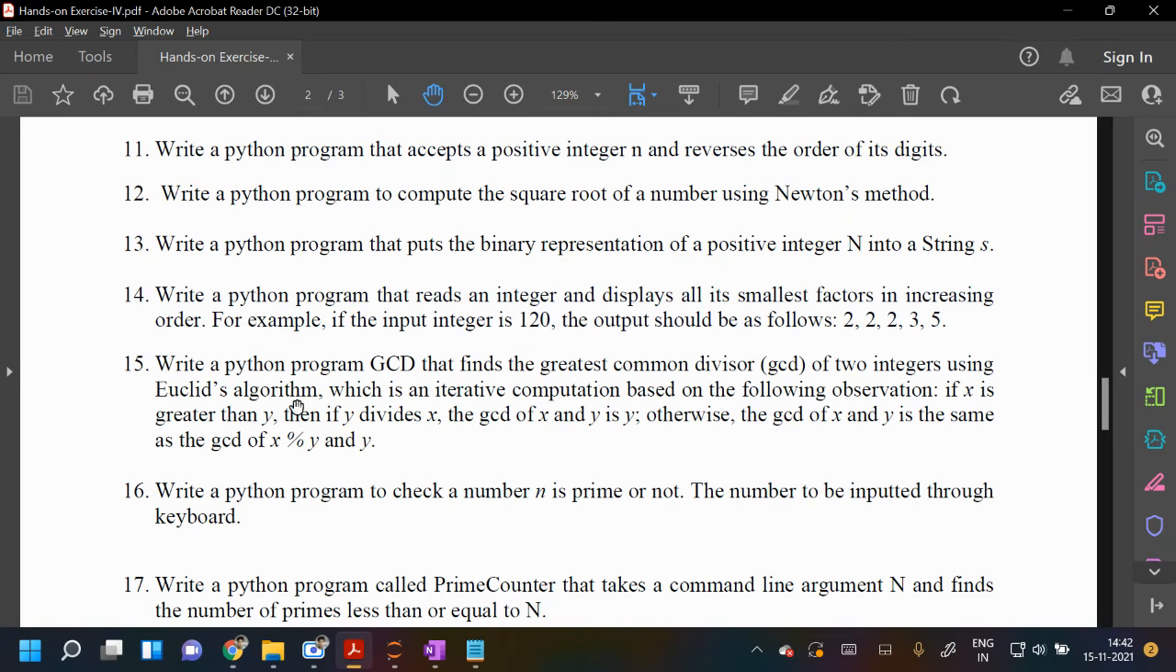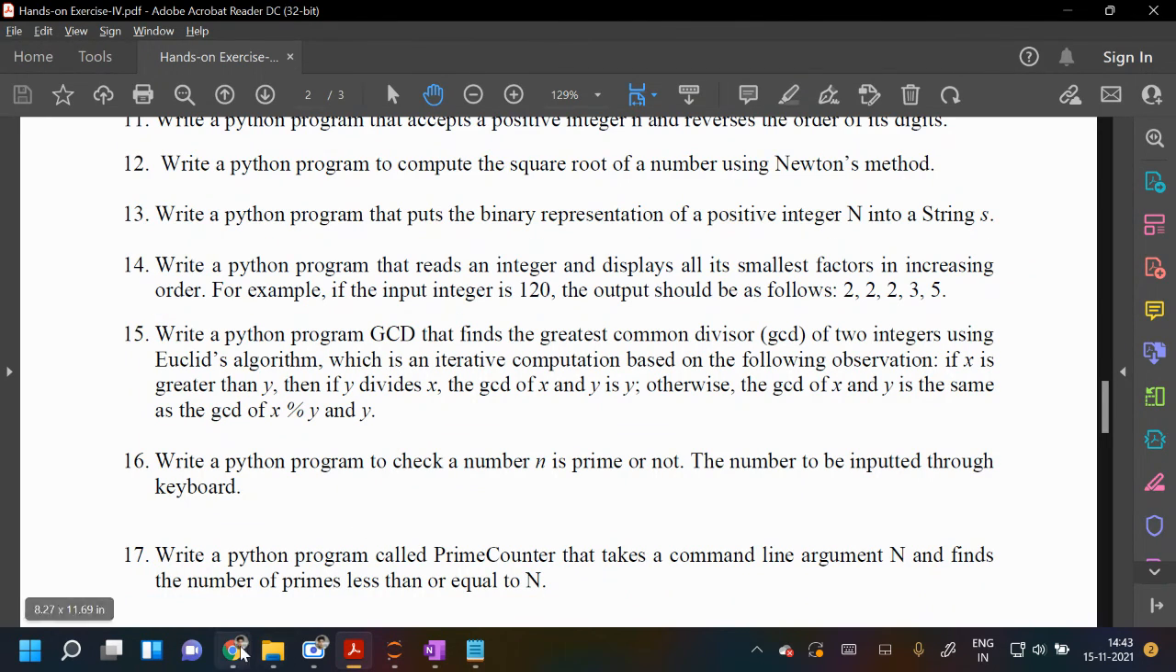What about the next question? The next question is 13. Write a Python program that puts the binary representation of a positive integer n into string s. You will input an integer, and it will return the binary representation. So you enter the decimal representation and get the binary representation as output.